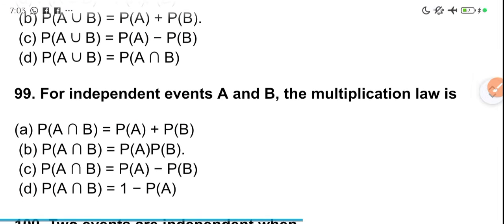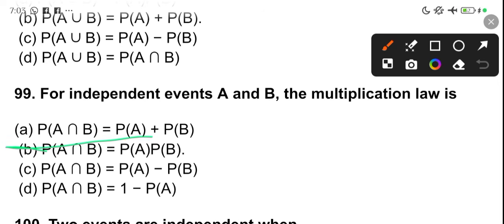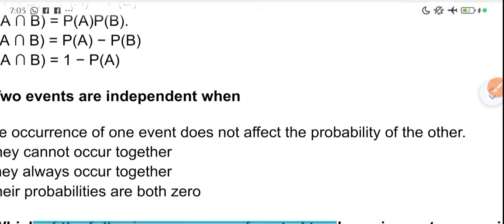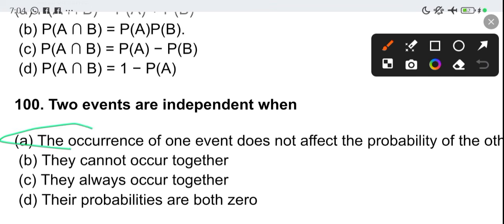For independent events A and B, there is the multiplication law. If you know the addition law, if you know the multiplication law, all these laws, please take note of them. Two events are independent when the occurrence of one event does not affect the probability of the other. Okay, that's what we say is independent.